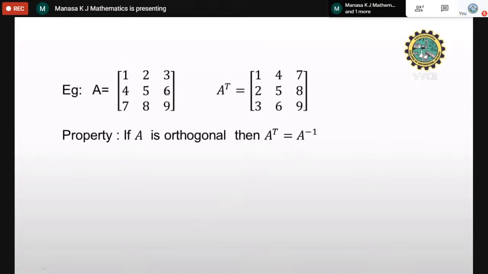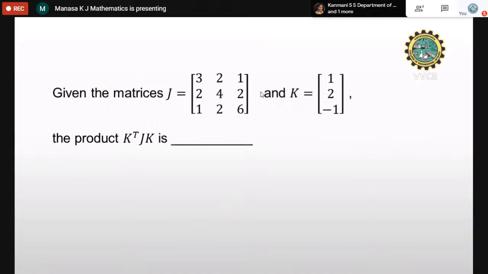A transpose is easy to find, just interchange every row to column. Instead of finding 1 over determinant of A into adjoint of A, if it is orthogonal, you can write directly: just find A transpose, and that itself is the inverse.